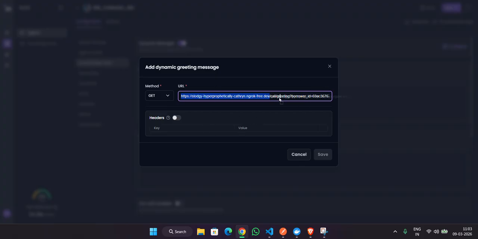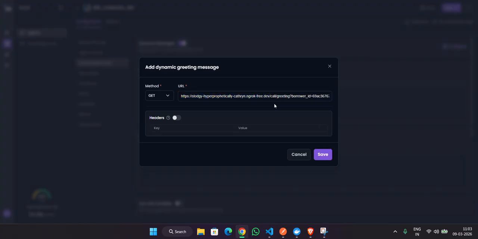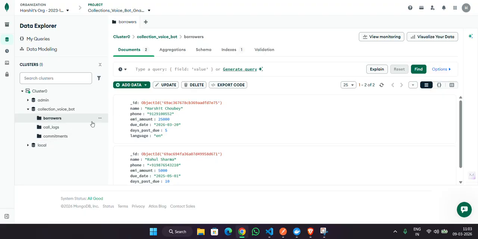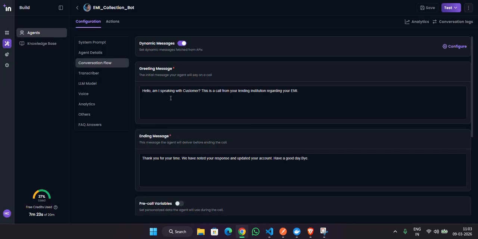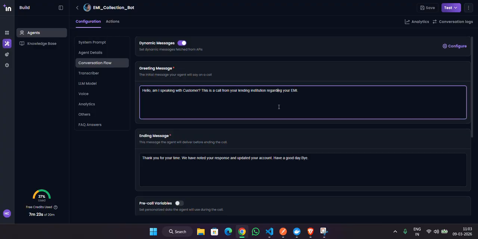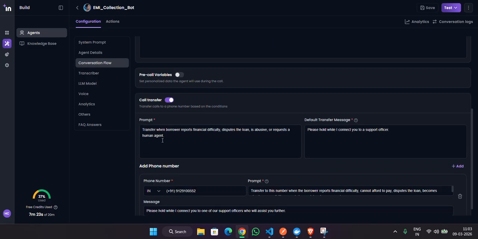So this was my greeting message, where for a particular borrower ID, if I select this Harshit Choubey, this was the object ID. It was fetching this to get his detail, and then the greeting message will be there. If the greeting message from the API fails, this is a fallback statement which will be told by the agent, and some ending message. And the call transfer is also there.